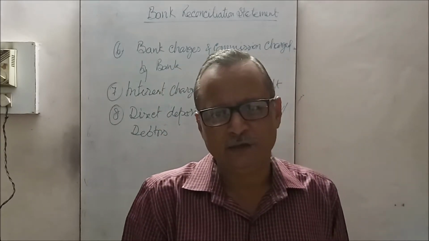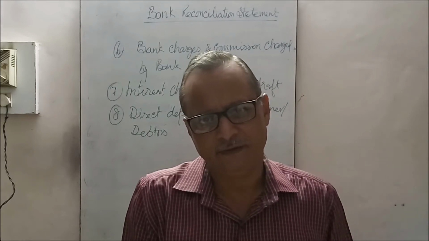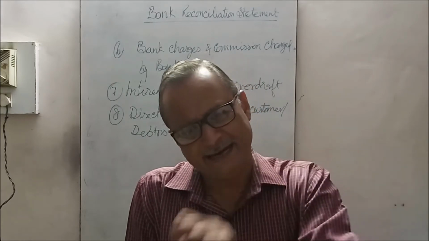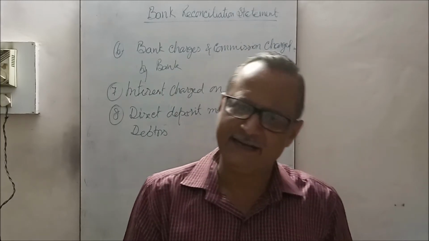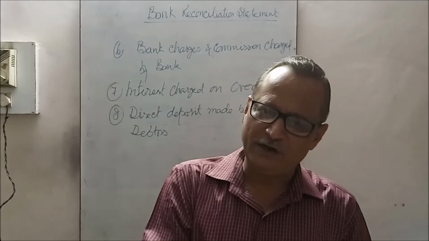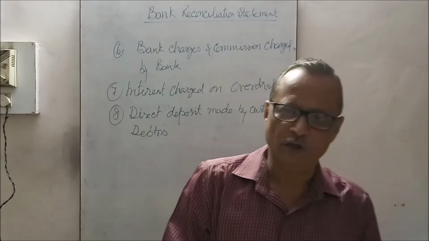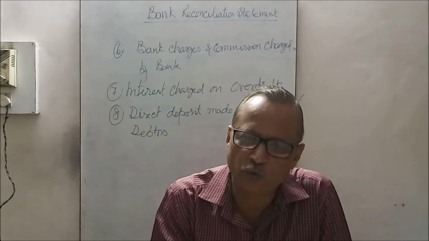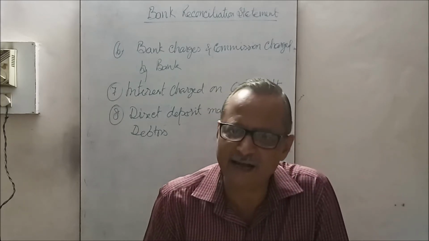When it is deposited in the bank, the banker immediately credits the passbook. As the intimation was not received regarding the direct deposit made by the debtor, it is not taken to the debit side or receipt side of the cash book. So this is one of the reasons, because in one place it is credited but in another place it is not debited, that is, in the cash book.